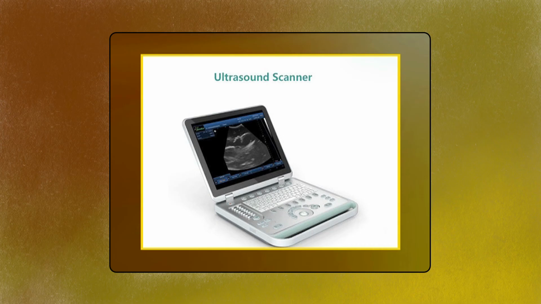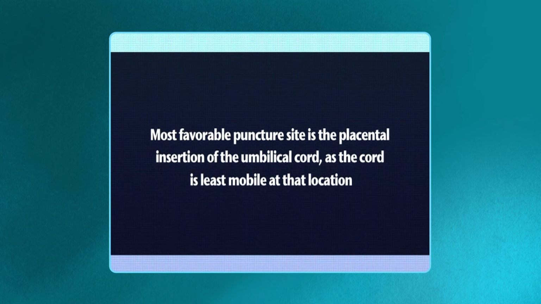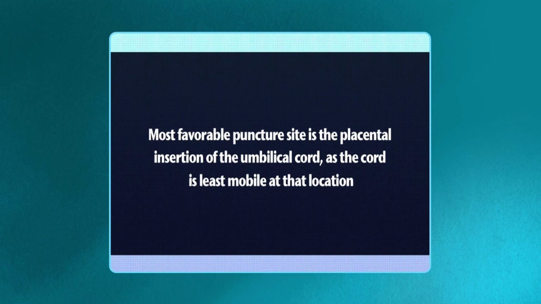It requires a high-resolution ultrasound scanner, an experienced team, and a laboratory specializing in fetal blood analysis. The most favorable puncture site is the placental insertion of the umbilical cord, as the cord is least mobile at that location.